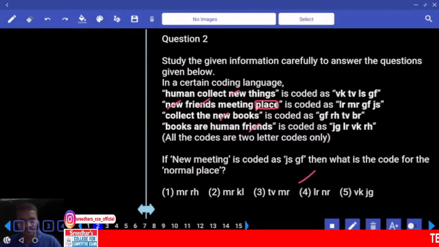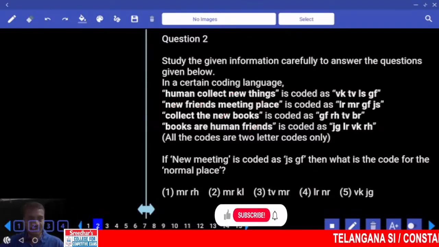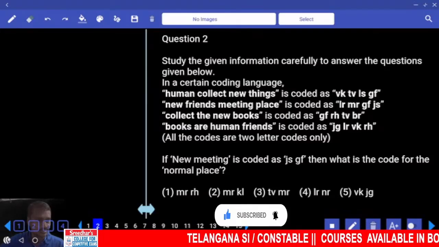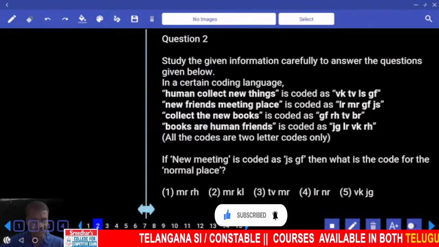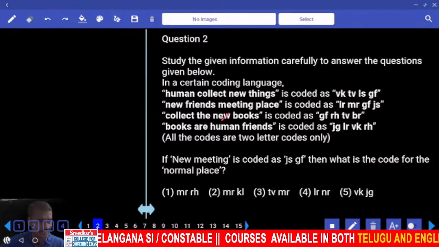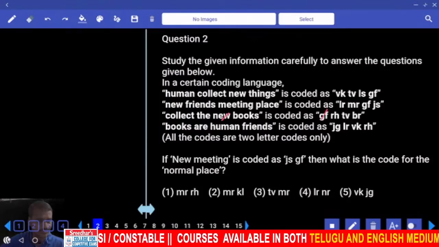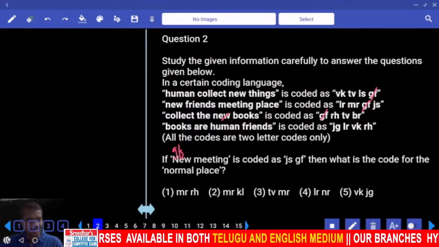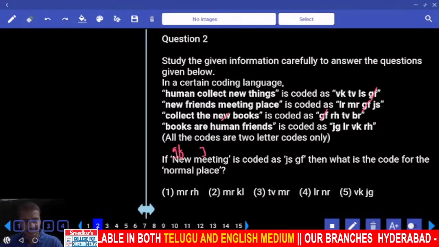Then question number 2. Now in question number 2, new meeting. Now what is the code for new? What is the code for new here? Which is common? Now new is common in the first, second and third. Now GF is common. New is GF, and the meeting will be JS.